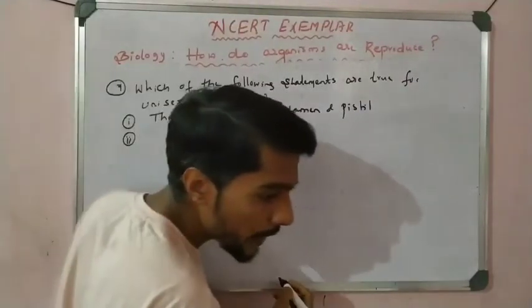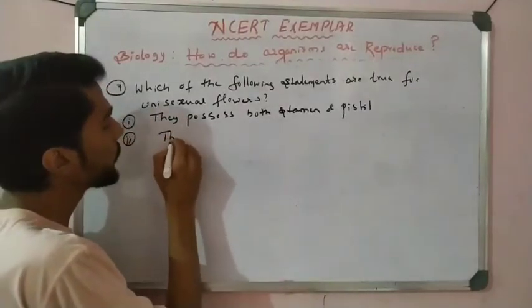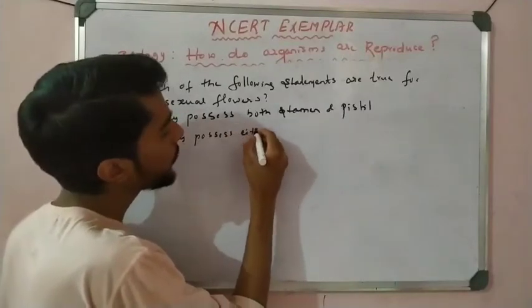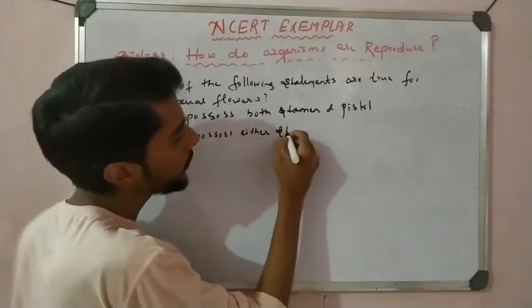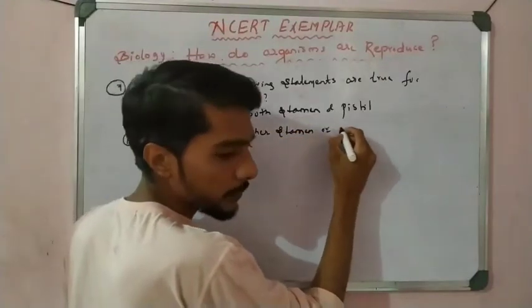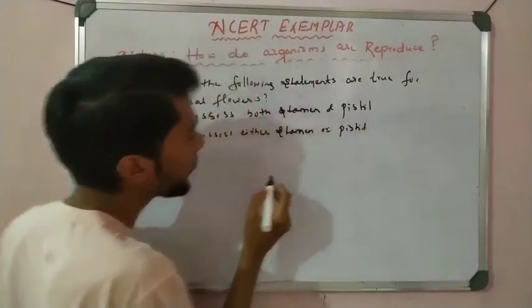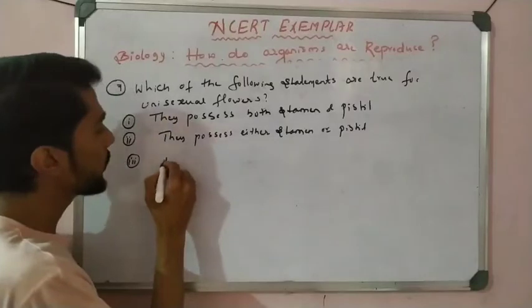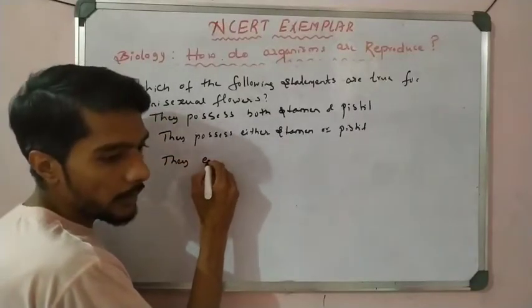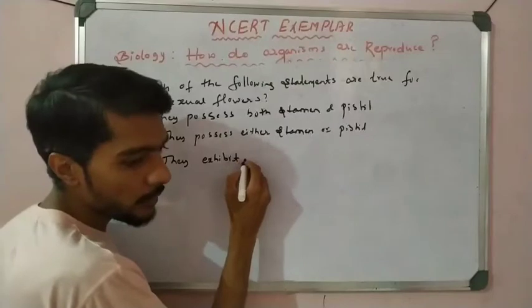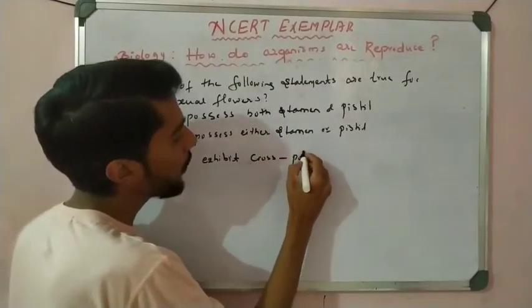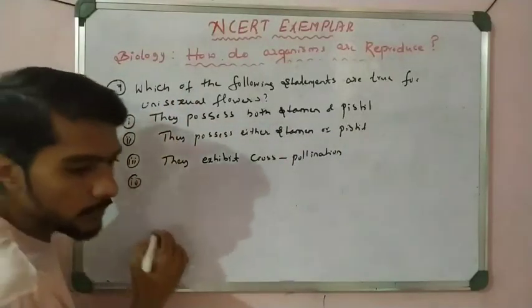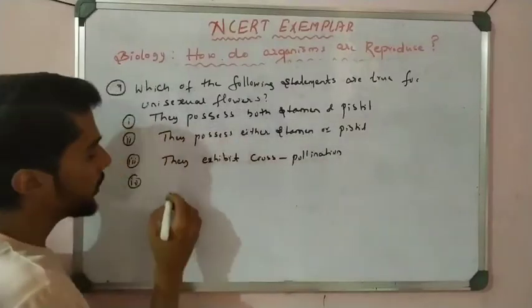Statement 2: they possess either stamen or pistil. Statement 3: they exhibit cross pollination.